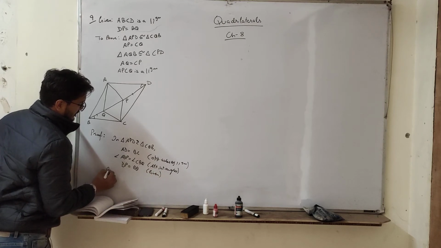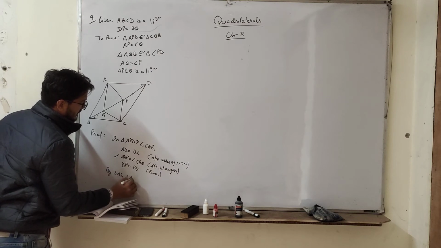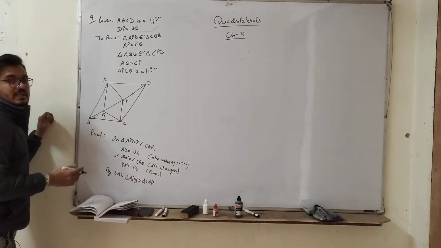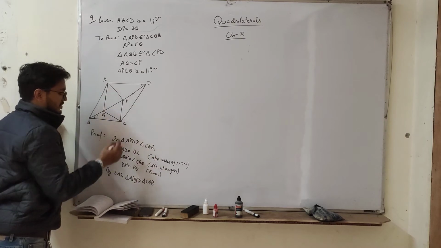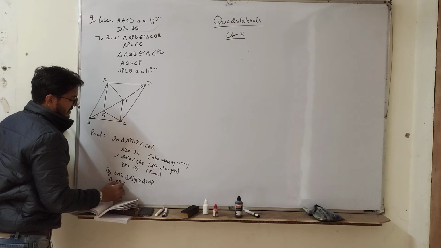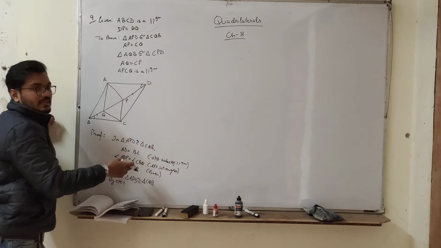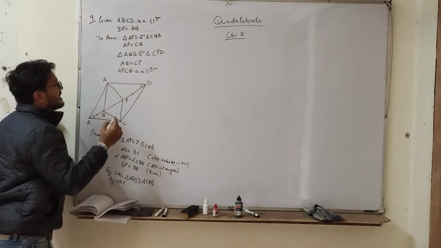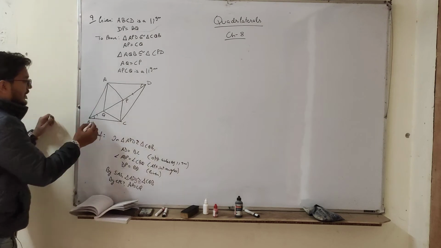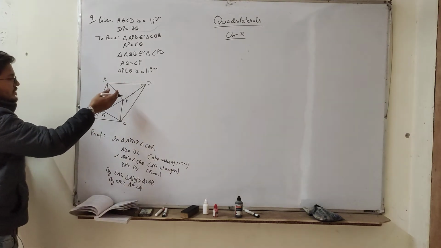So by side angle side, triangle APD is congruent to triangle CQB. So by SAS both the triangles are congruent. So by CPCT, this first part we have proved both the triangles are congruent. By CPCT we can say AP is equal to CQ. Now AP is equal to CQ.